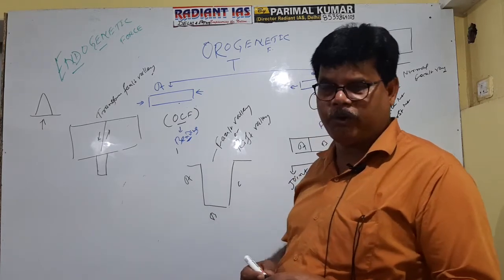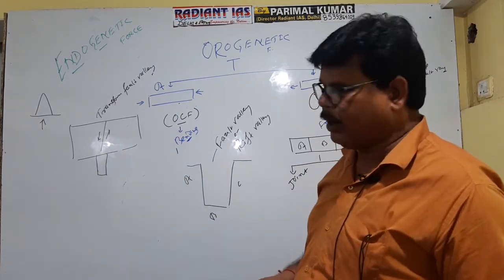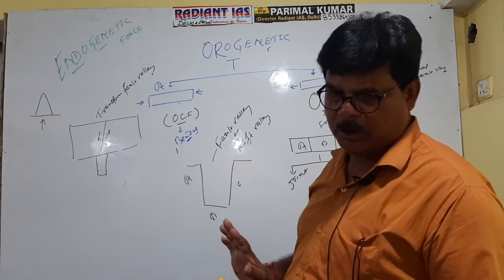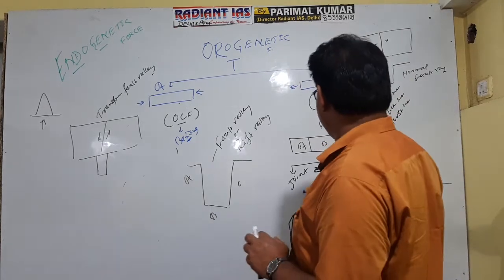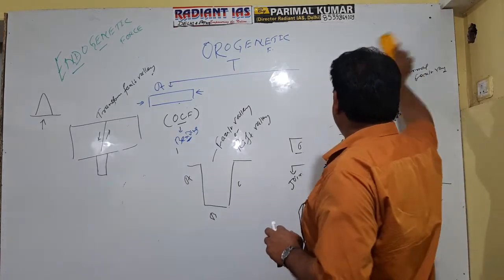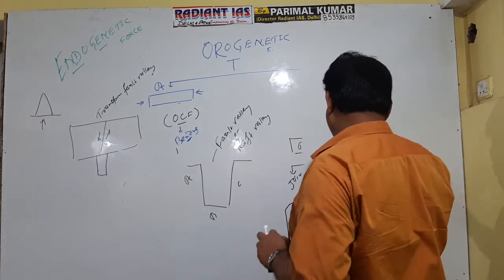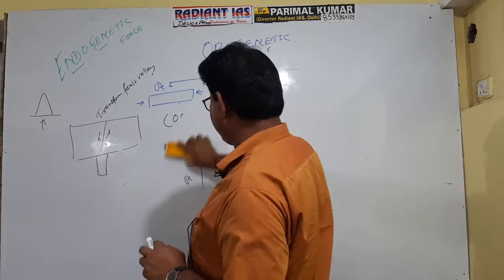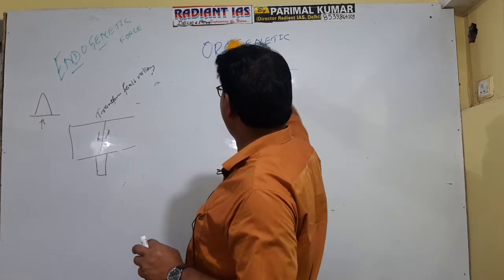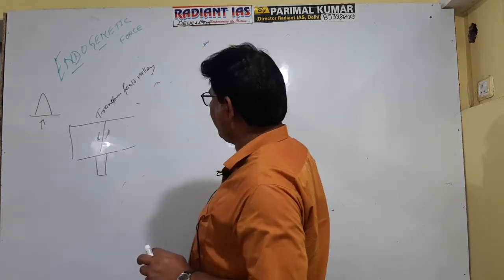There are two types of force. One is endogenetic and second is exogenetic. We have discussed endogenetic force. A very important aspect here is that endogenetic force causes the movement of the rock held in the interior part of the earth. That's why it is also referred to as Bhusancharan or earth movement.